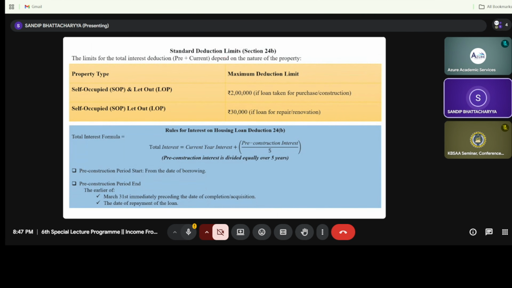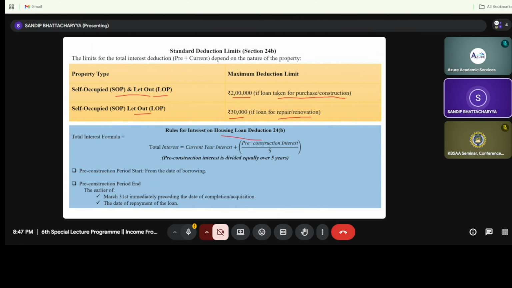Now this deduction on interest, as we have already discussed, in the case of self-occupied house property or let-out house property, SOP or LOP: the maximum is 2 lakh if the loan is taken for purchase or construction, and for self-occupied or let-out it will be 30,000 if the loan is taken for repair or renovation.